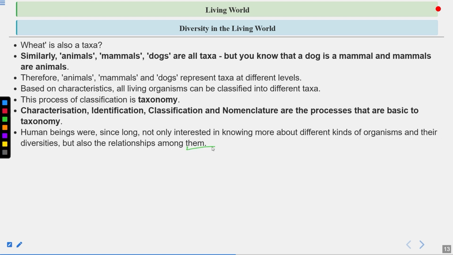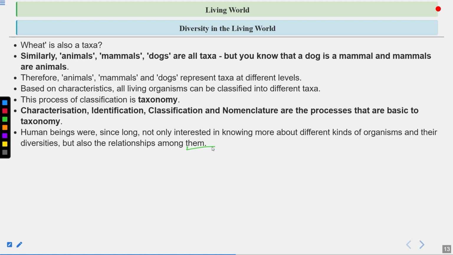Human beings are very curious. They want to know about different kinds of organisms, explore more areas, find new species, isolate and characterize more species, and use them for human welfare.